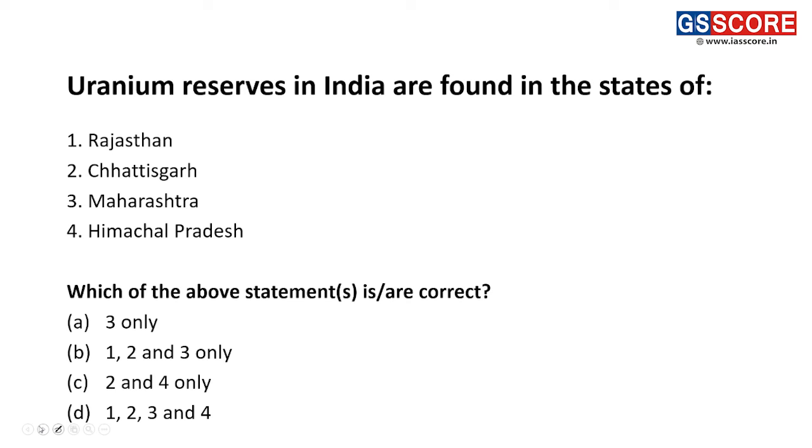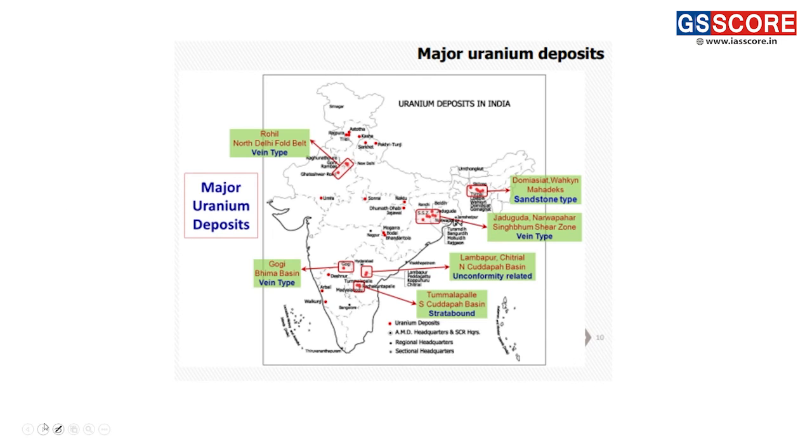Now, moving forward, the uranium reserves. Uranium reserves is quite important, which has been a part of the news since last year. So, uranium reserves in India are found in the states of, first Rajasthan, second Chhattisgarh, third Maharashtra, and fourth Himachal Pradesh. If we look at the map, the recent finding of uranium reserves has been seen in Rajasthan.